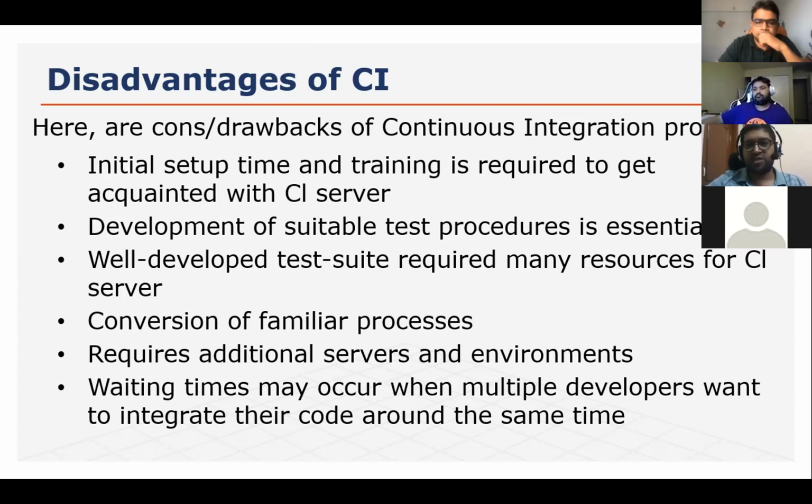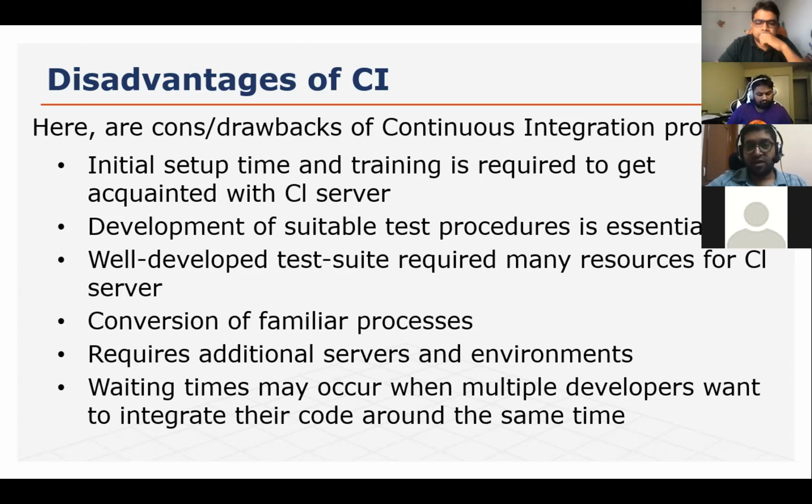Development of suitable test procedures is essential. So we need test procedures for it. A well-developed test suite requires many resources on the CI server. We need test cases and test suites for it. Conversion of familiar processes: everyone should be familiar with the process, and it requires additional servers and environment. Yes, it is a little costly, comparatively, as we need a proper environment for this. We need proper servers. We need resources to maintain this pipeline.